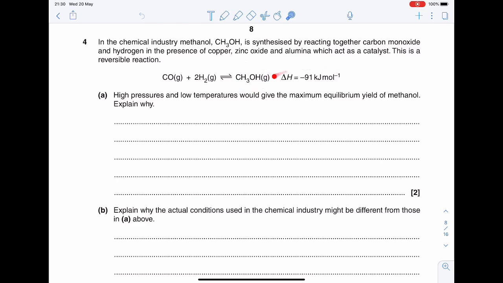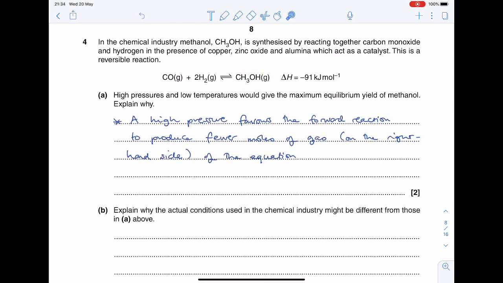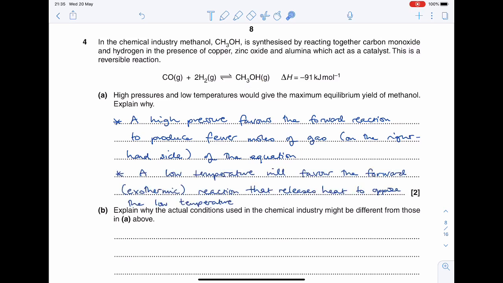The enthalpy change written here, which is usually written for the forward reaction, shows that the forward reaction is exothermic, so the reverse reaction is endothermic. So low temperatures will favour the forward exothermic reaction that releases heat to oppose that low temperature and raise the temperature again. So favouring the forward reaction also increases the yield of methanol. High pressure favours the forward reaction to produce fewer moles of gas on the right hand side of the equation. A low temperature will favour the forward reaction, which is exothermic, that releases heat to oppose the low temperature.